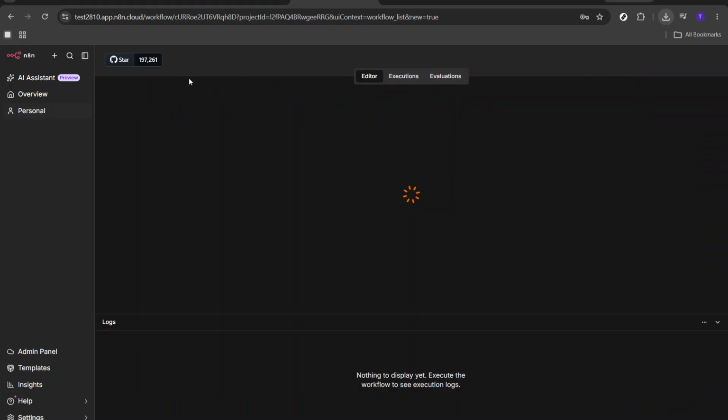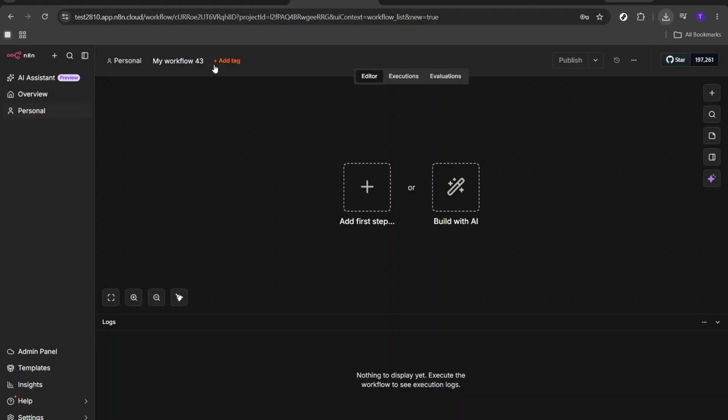First, you'll need to open n8n. This powerful tool allows you to automate various tasks and workflows, making it a great way to streamline your content discovery process. Once you're in, you'll want to begin by creating a new workflow. This is the foundation for your system, so go ahead and click on the New Workflow button. Give it a meaningful name that you'll remember easily. Let's call it Reddit YouTube Topic Finder.